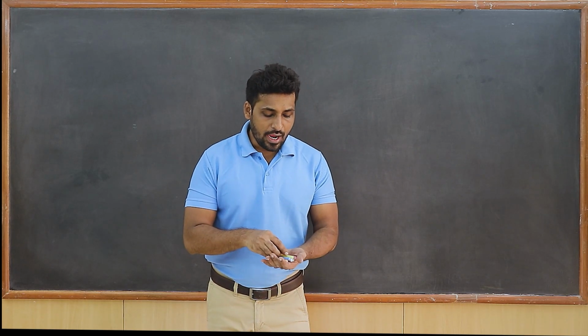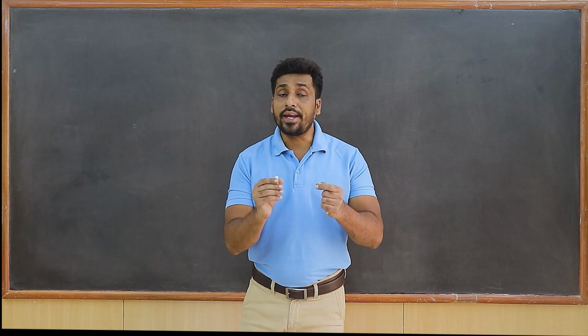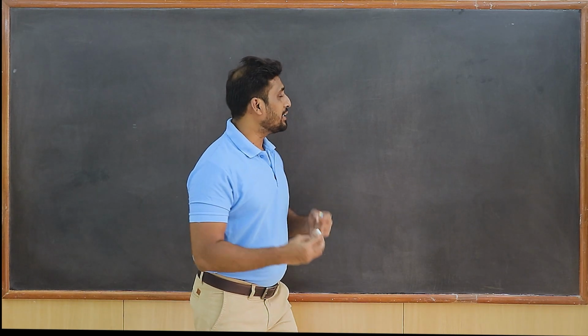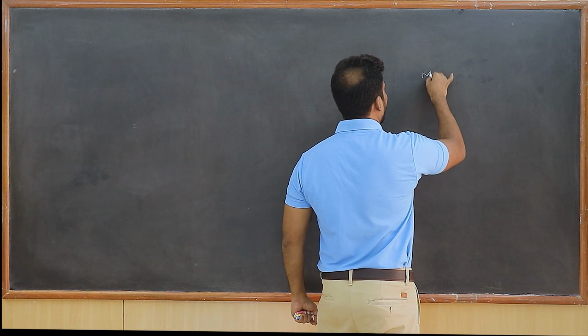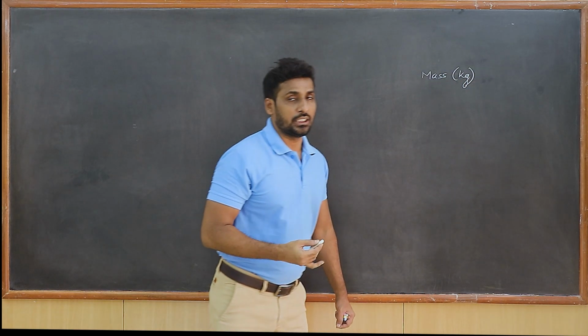Now students, if I ask you the mass of the body and the weight of the body, can you make the difference between them? If I say mass of the body, I know that mass of the body has units kg, isn't it?